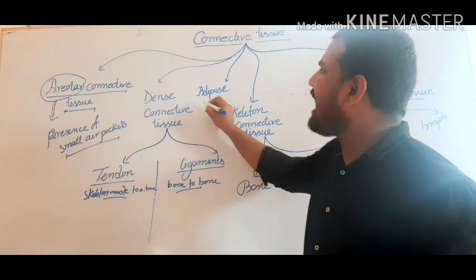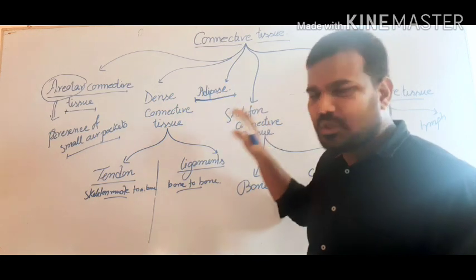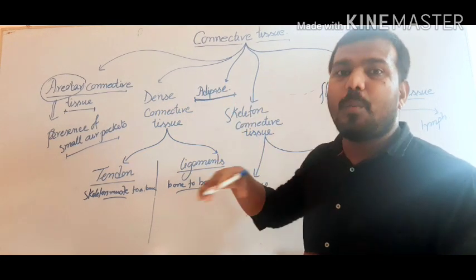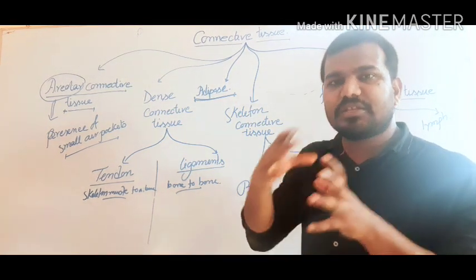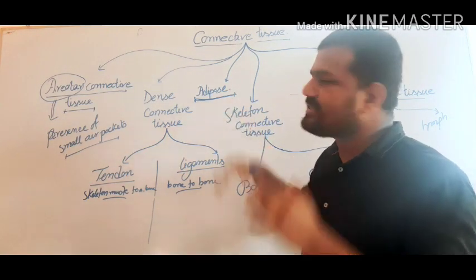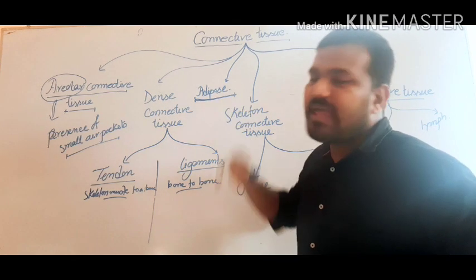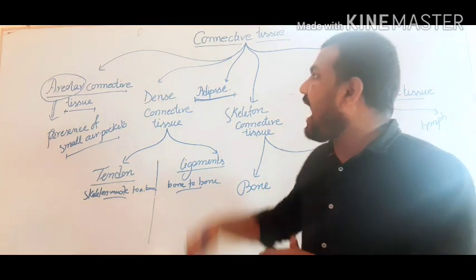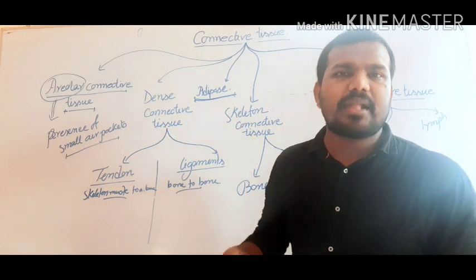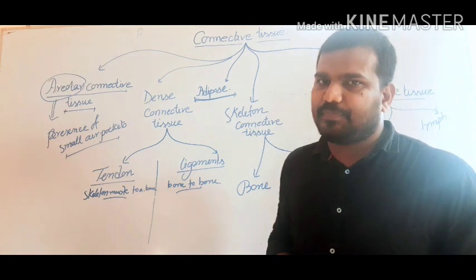Now next one, adipose connective tissue. The tissue which is formed by a group of fat storing cells, that is termed as adipose connective tissue. Now, where is the adipose connective tissue present? The adipose connective tissue is present under the skin and between the organs, where we can find the fatty layer.